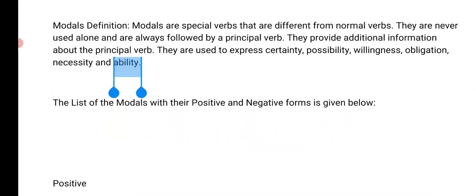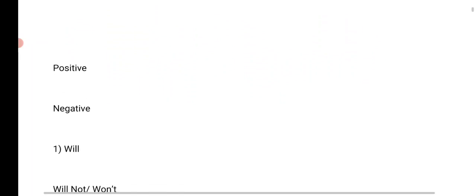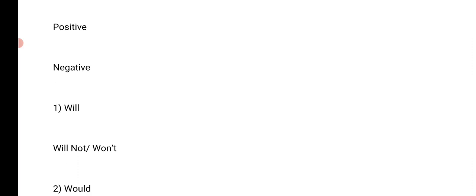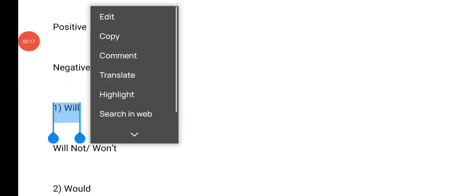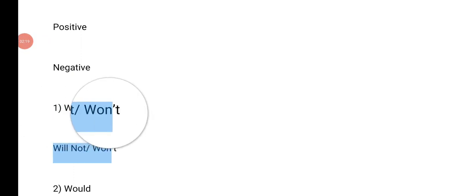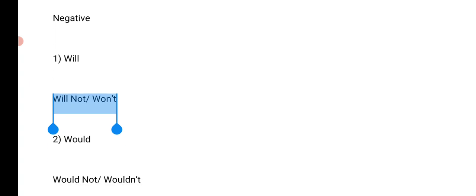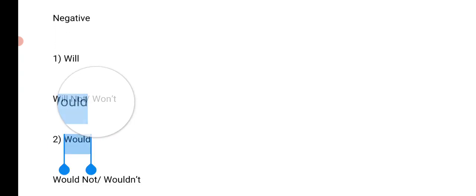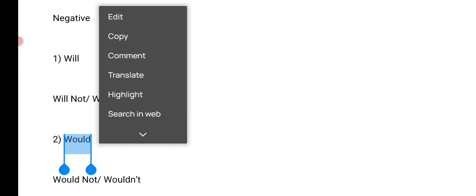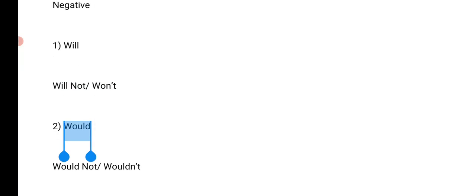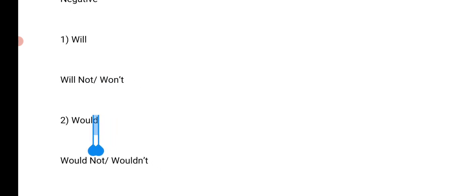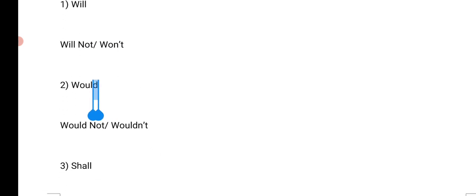So this is the list of modals. We have their positive forms and negative forms, and we will study them. First is will, and the second is will not, also written in short form as won't. Then would is the past form of will, and the negative form is would not, wouldn't.